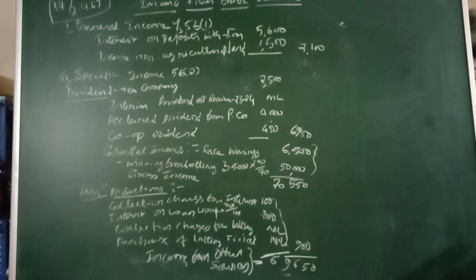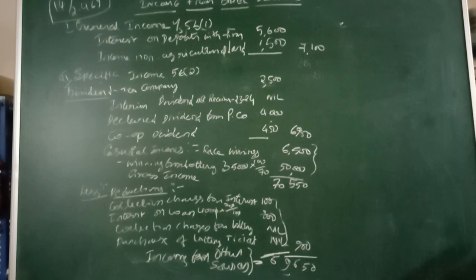Then point number 2, collection charges for the lottery ticket. It is not eligible, since collection charges for the lottery are not given. Then the next one is purchase of a lottery ticket. That is also not eligible.